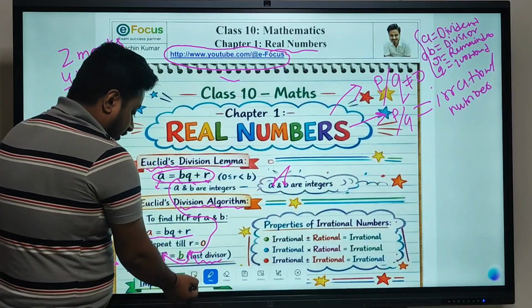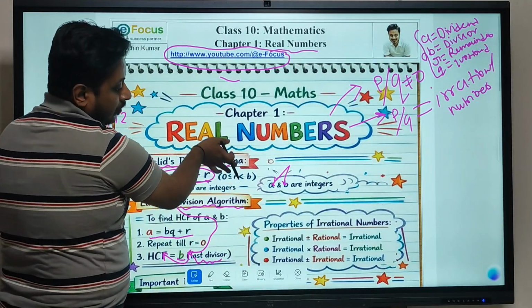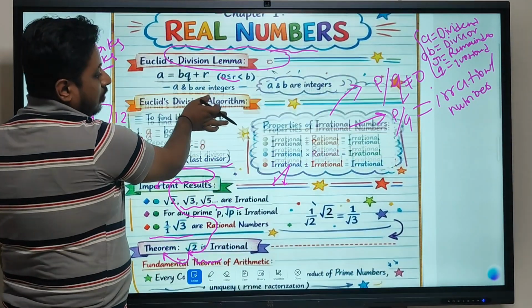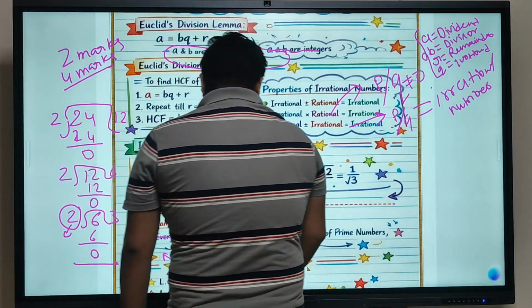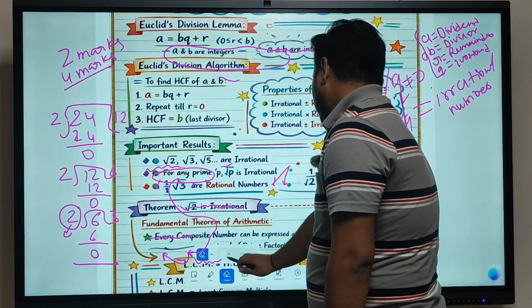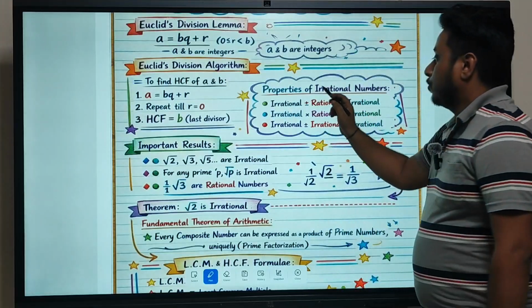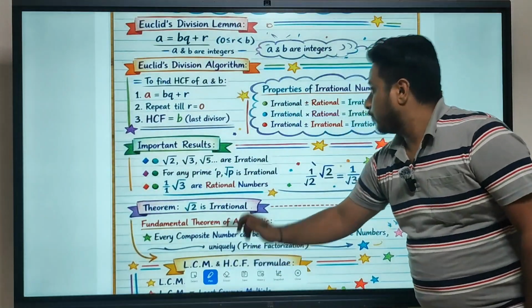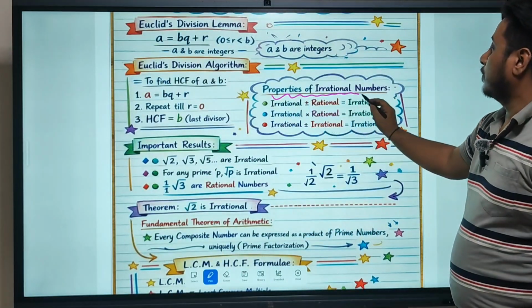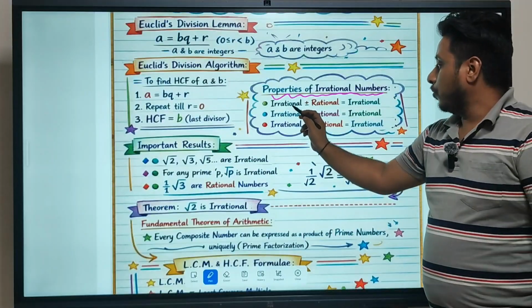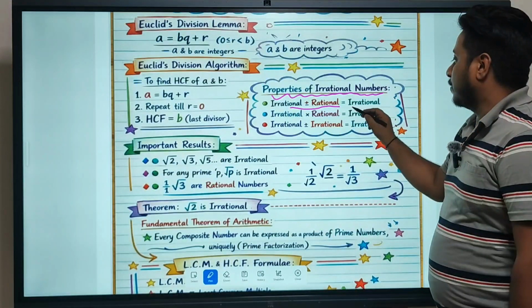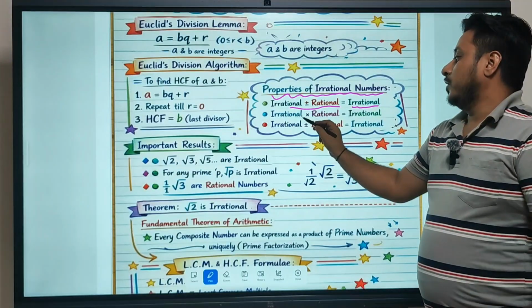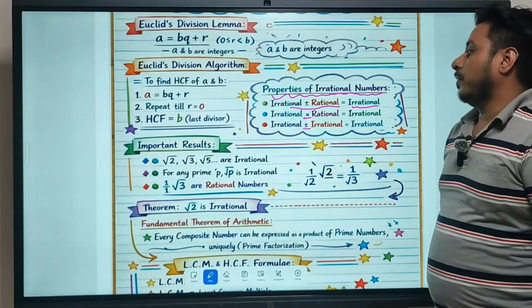Now, that is a very important question. There are some properties of irrational numbers. I should delete everything so that you can see better. So these are some properties of irrational numbers. Whenever you add or subtract a rational number with an irrational number, you will get an irrational number. Similarly for multiplication, and similarly for plus and minus.